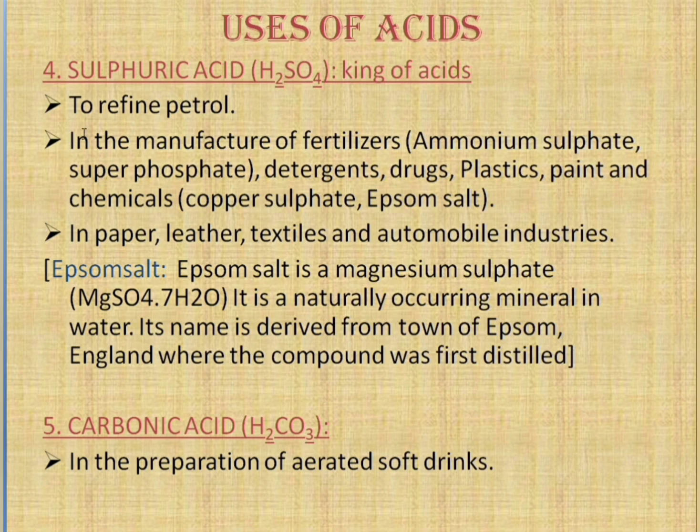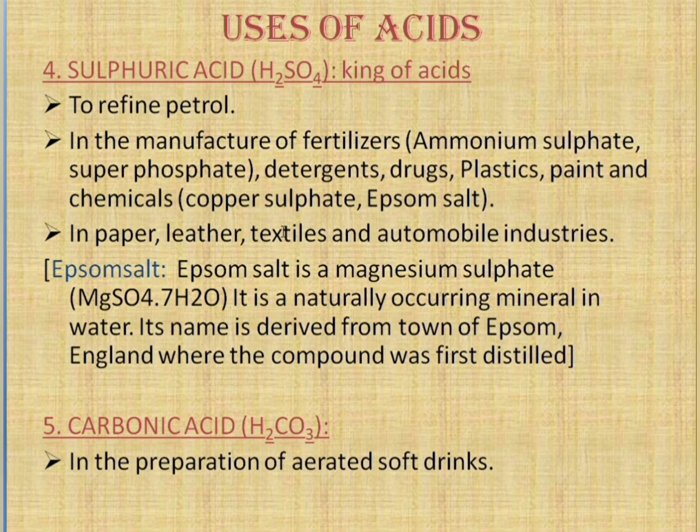It is used to refine petrol, and also in the manufacture of fertilizers, for example ammonium sulfate and superphosphate, detergents, drugs, plastics, paint and chemicals like copper sulfate and Epsom salt. Only sulfuric acid is used for the preparation of all these things. In paper, leather, textile and automobile industries also H2SO4 is used.